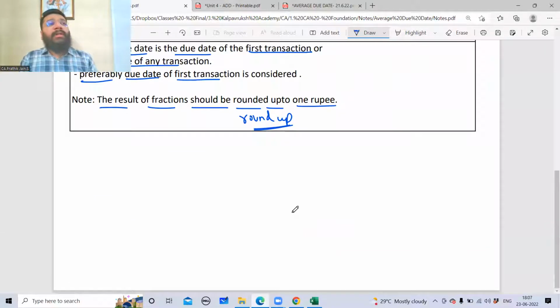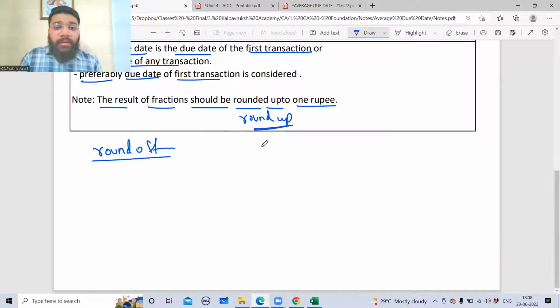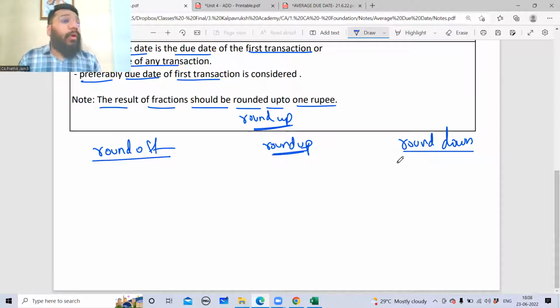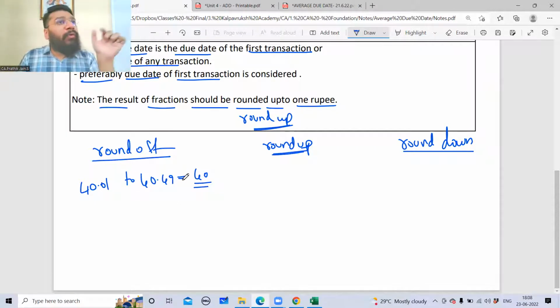How many of you know what is round off, round up, and round down? Round off is one concept. Round up is another concept. And round down is another concept. What is the meaning of round off? If you're getting the answer 40.01 up to 40.49, then you will take 40. You will take 40 as the date, or you will take 40 as the number.